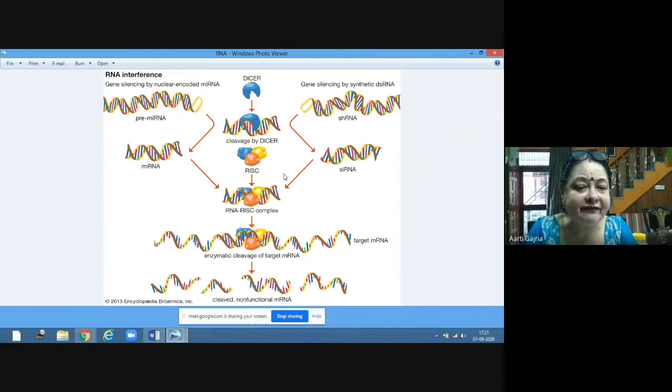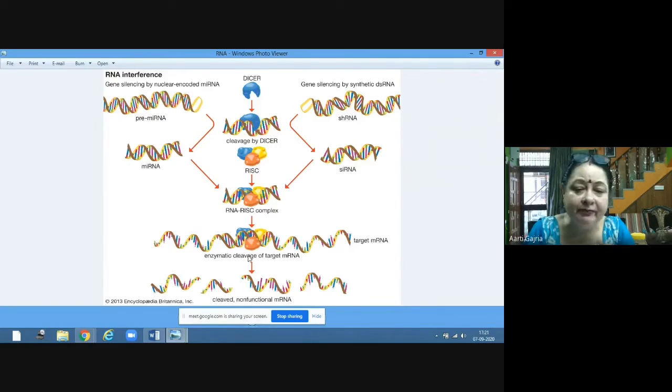Now the RISC will be formed. Now what is this RISC? RISC is the RNA interfering silencing complex. This complex will be formed here, and it will make different fragments of the messenger RNA.